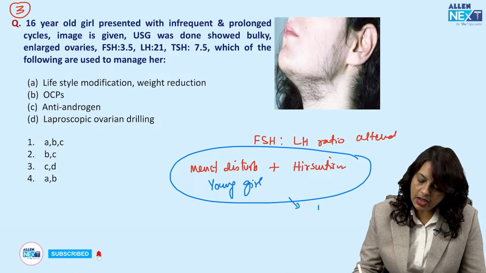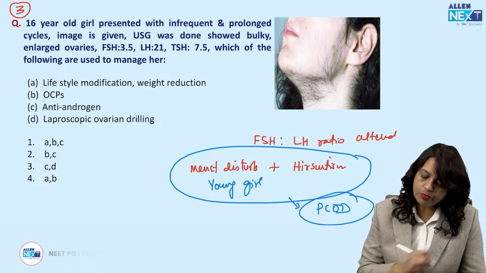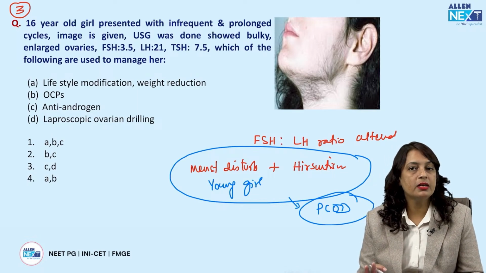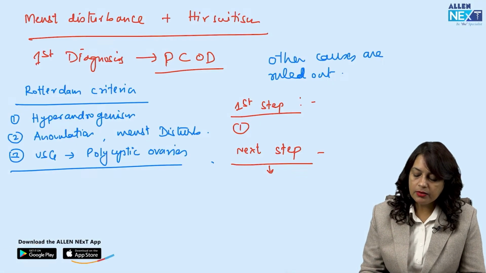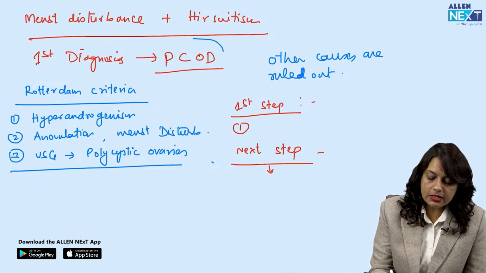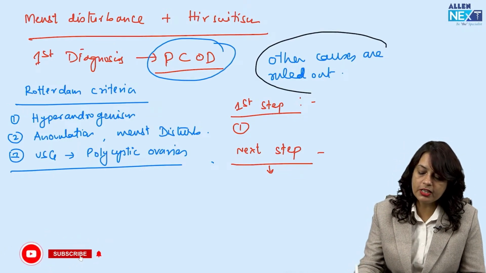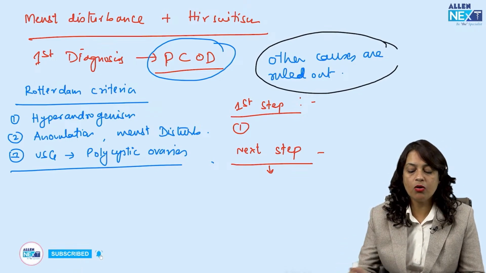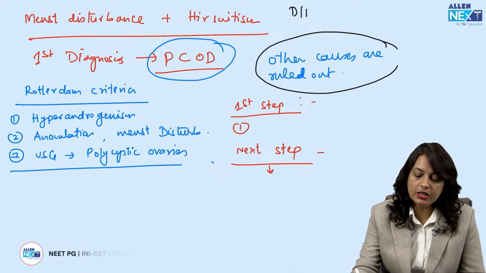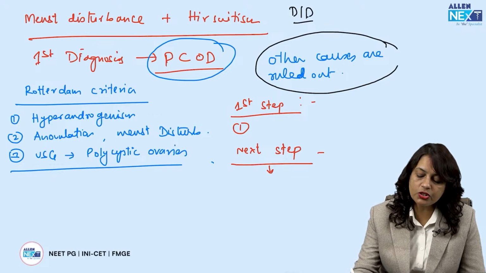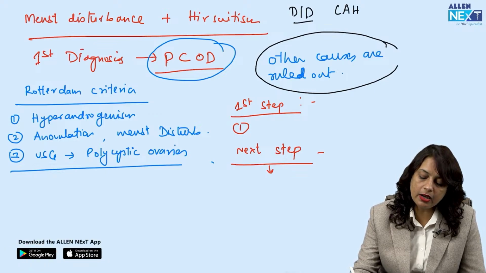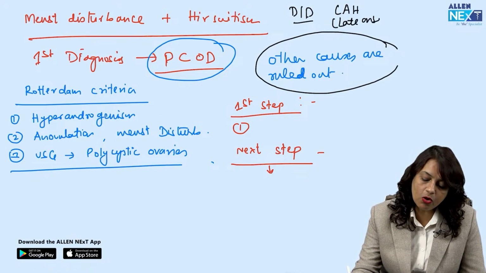So the first diagnosis you are going to make is polycystic ovarian disease, provided that other causes of hirsutism and menstrual disturbance you have ruled out. A very close differential diagnosis to this question is congenital adrenal hyperplasia, that is late onset.